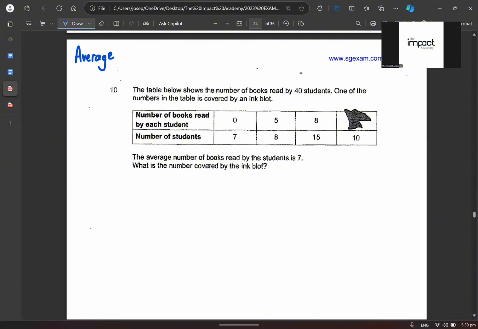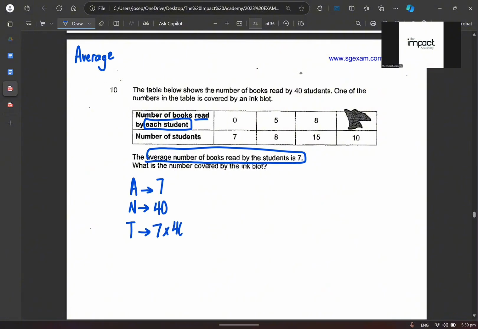The question wants us to find the number of books read by each student, right? And they told us that the average number of books read by the students is 7, right? So if the average is 7, there are 40 students. Very good. What is the total number of books read? 7 times 40. Make sense or don't make sense? Okay, that is my A and T first. That is the first part that you want to work on.